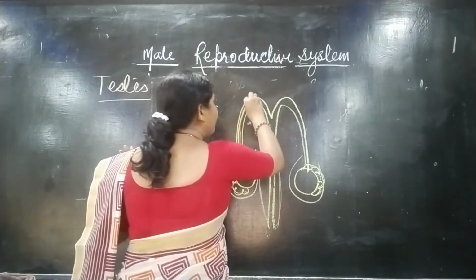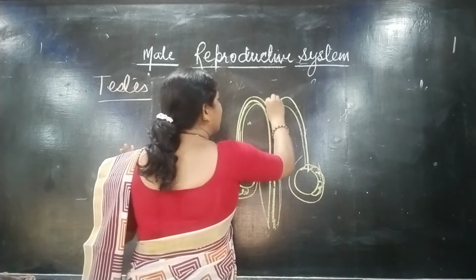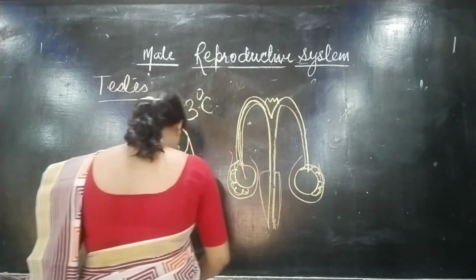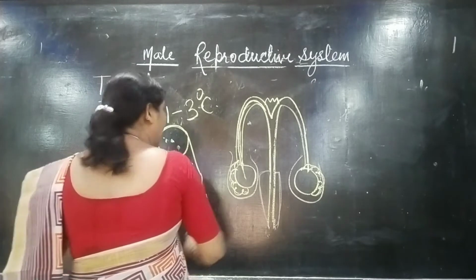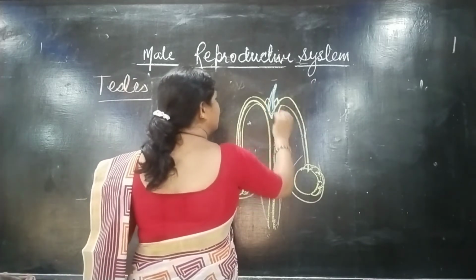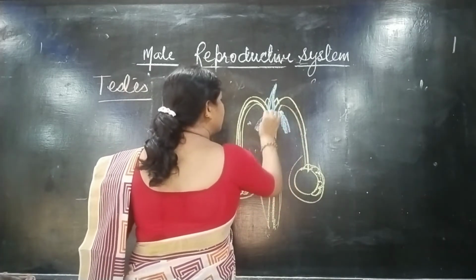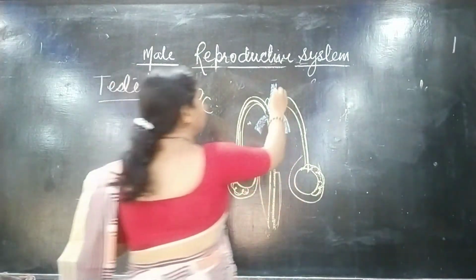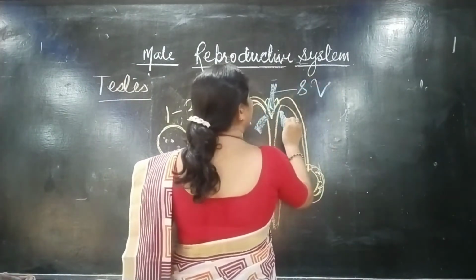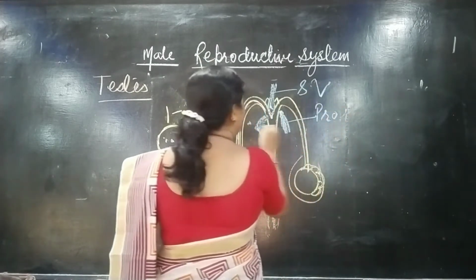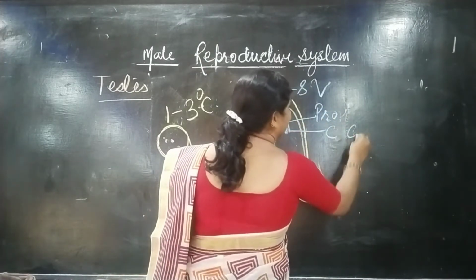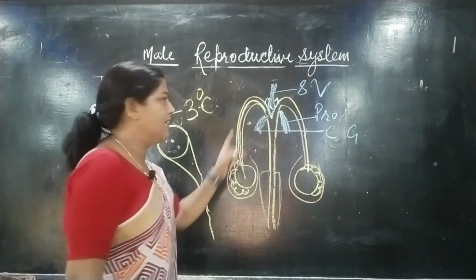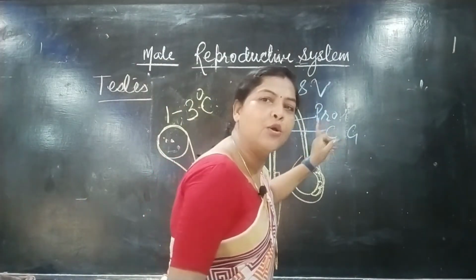But at the time of coming down, exactly here, we can say that there are some glands found. These 3 glands are found. What is the name? This is the seminal vesicle, this is the prostate, and this is Cowper's gland. Seminal vesicle, prostate, and Cowper's gland.